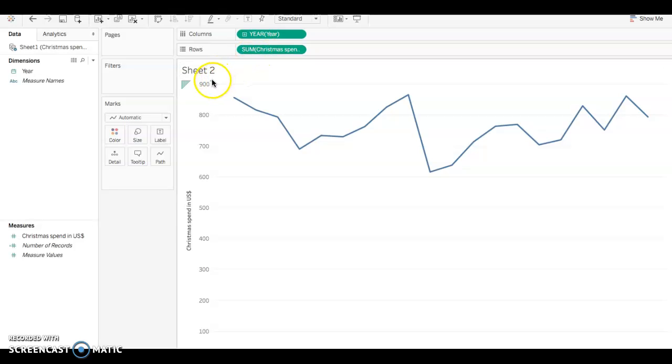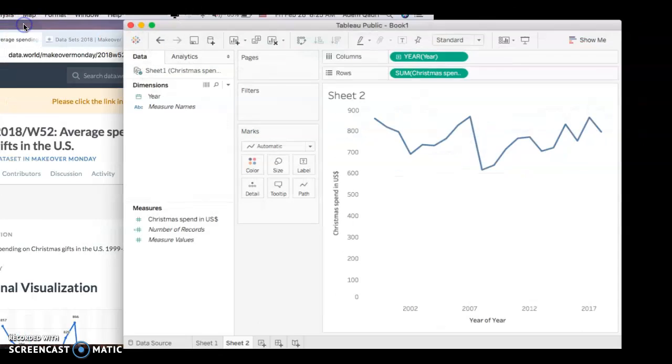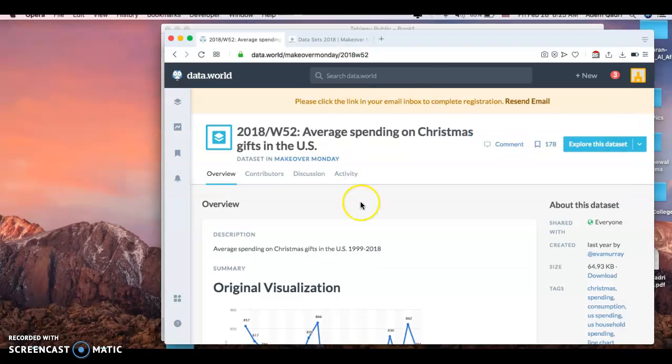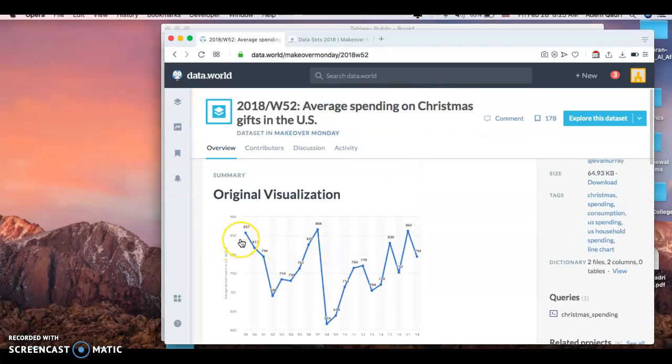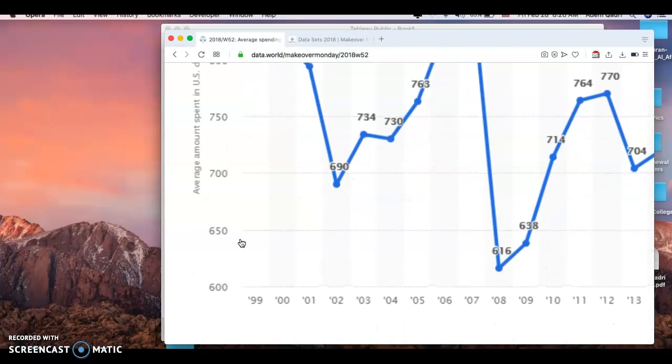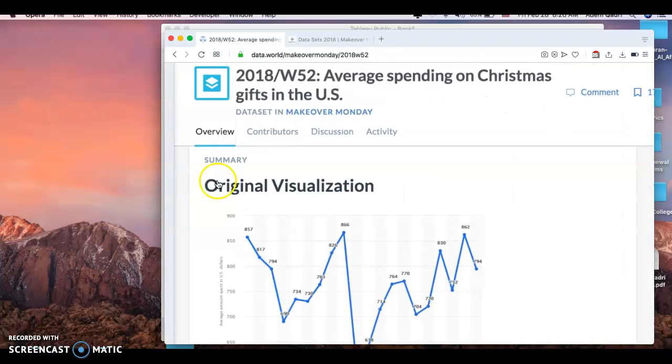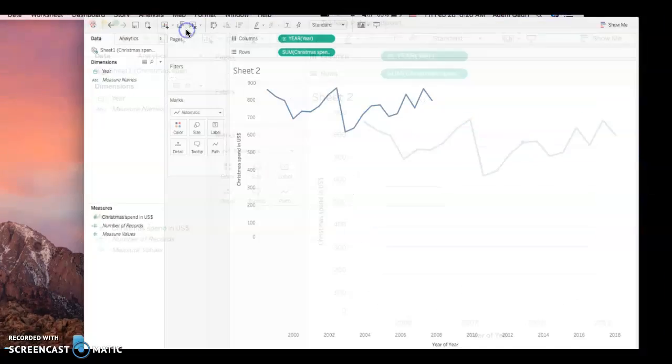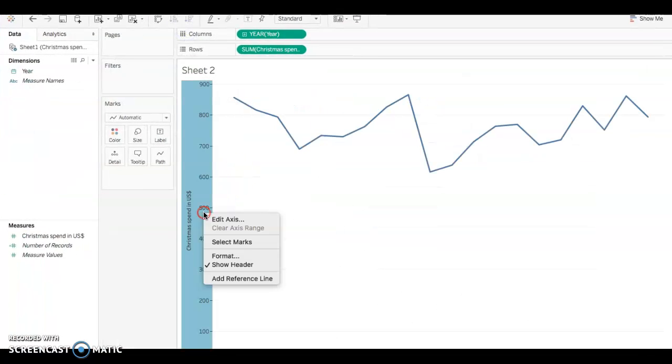but the axis here does not reflect what was on the website. So the website had 600 through 900, and if we just minimize this, go back on here, and if you zoom in, you'll see just that. So 600 through 900. So to modify that, what we'll be doing is selecting it.